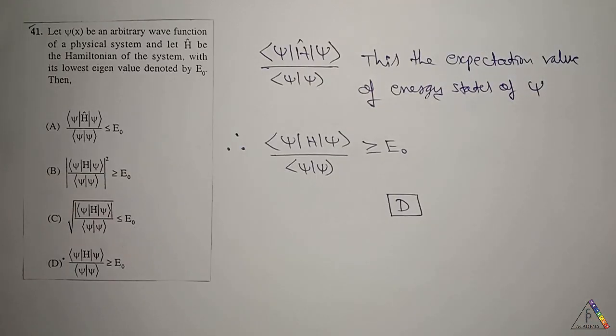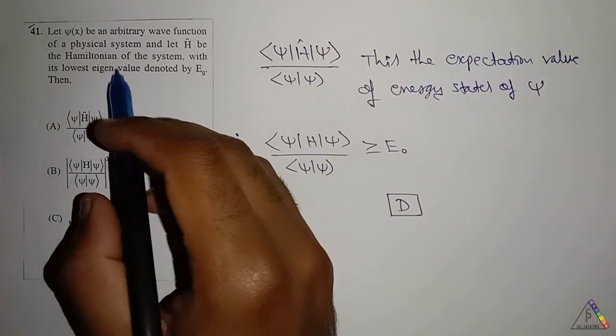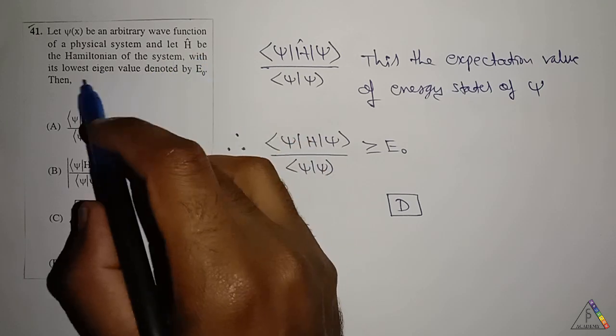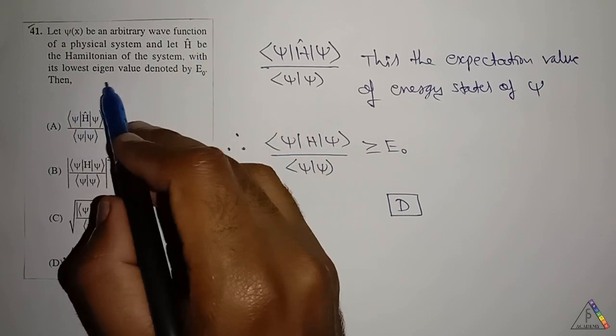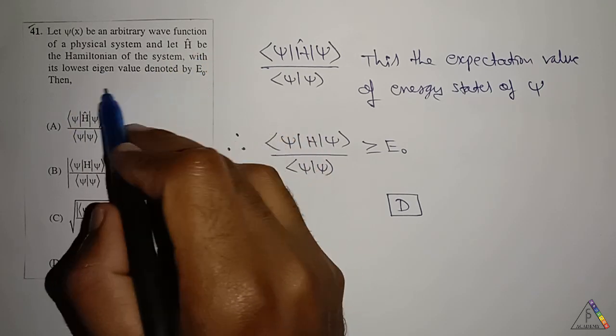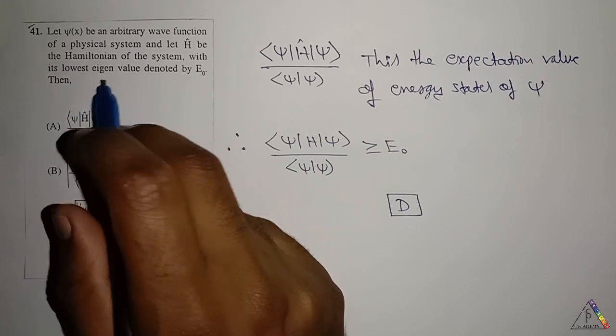Next question is, let psi of x be an arbitrary wave function of a physical system, and let H cap be the Hamiltonian of the system with its lowest eigenvalue denoted by E naught. Then these are all the options given.